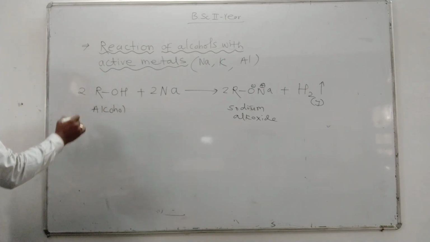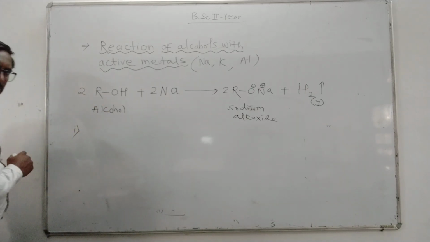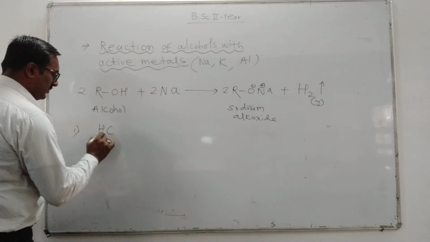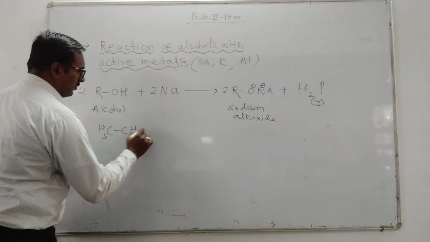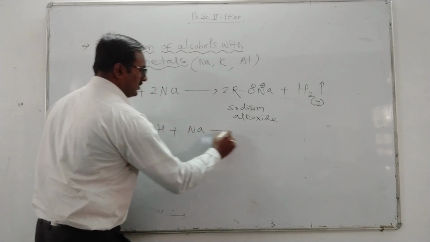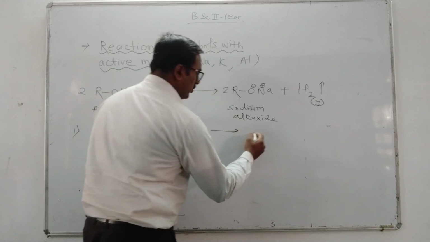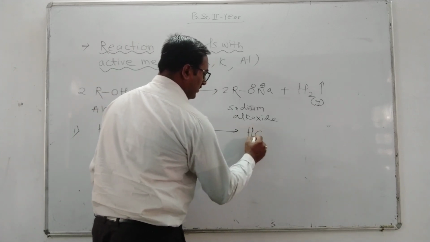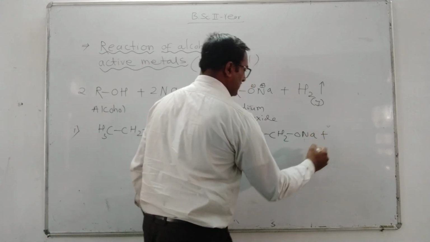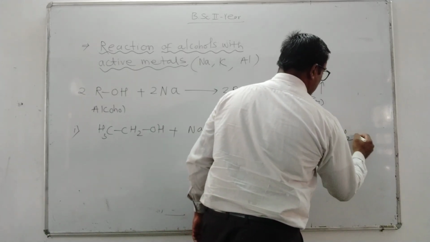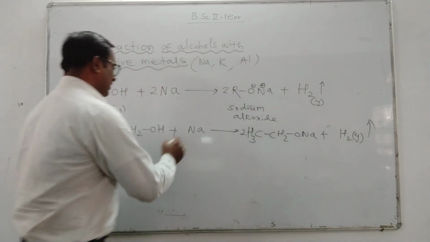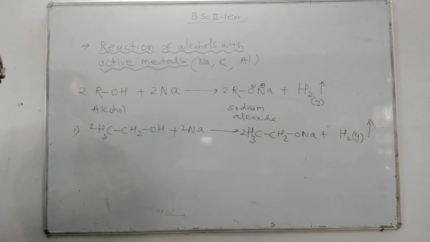We will take examples. First example, ethyl alcohol CH3CH2OH plus sodium gives sodium ethoxide CH3CH2ONa plus H2 gas liberated, with 2 molecules.